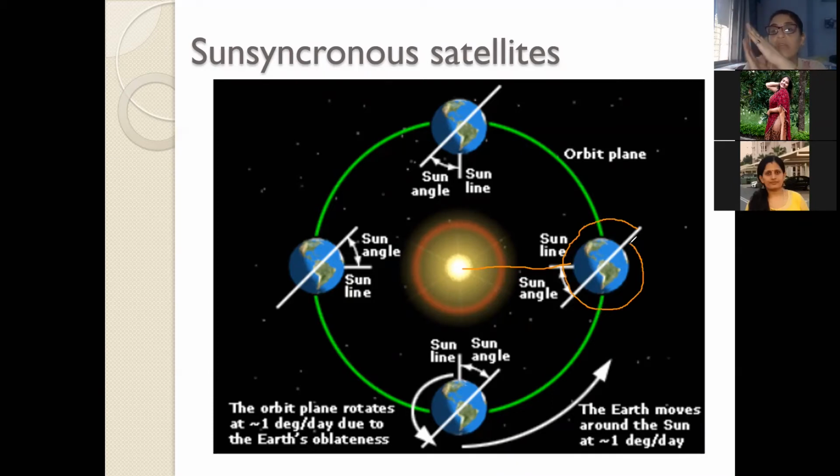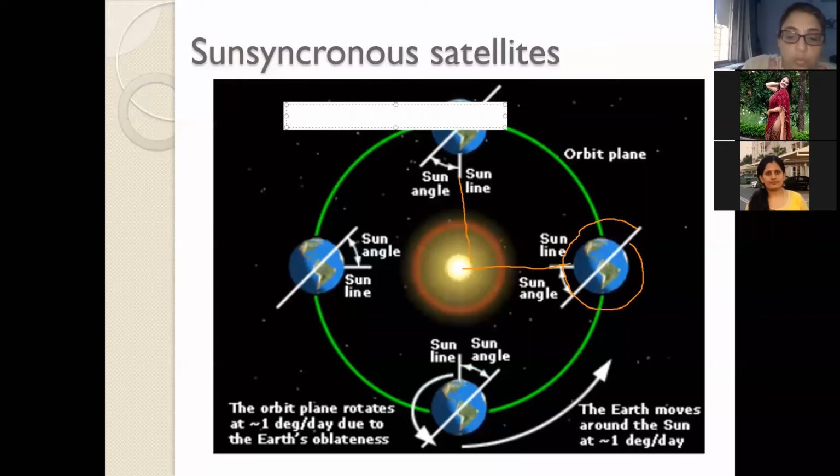It's not that once I fix the orbit, it is uniform and the Earth is revolving, and it is not changing its orientation. It has to keep its angle uniform with respect to the Sun, and therefore this orbit is also changing its orientation. Can you see the line joining the Sun has changed, and accordingly the orientation is actually changing at around 0.9856 degrees per day. That is how it completes in 365 days.